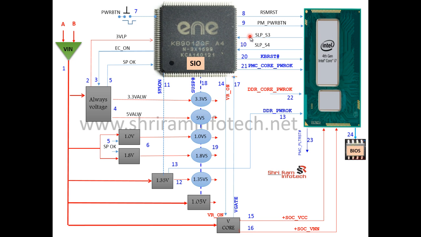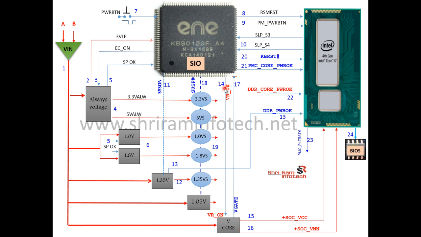So as soon as SIO received this SLP S3 and SLP S4 signal, SIO emits one signal that is called system on to this pulse width modulator. In this pulse width modulator, when it received this system on signal, this enable signal to the 1.35, this 1.35 goes to my DDR3 RAM. Okay, so this 1.35 voltage will be generated and goes to the RAM, and its power good goes to the CPU, that is called DDR power okay. That means the RAM got the power. This signal means that he is saying to the CPU that the RAM got the power. That is step number 13.